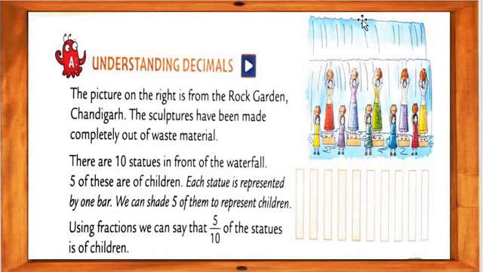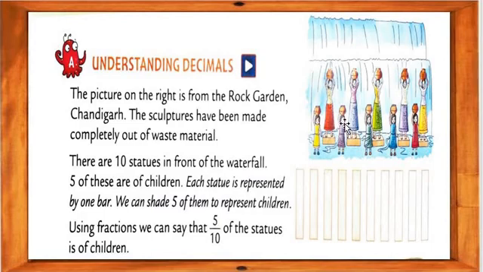Sculptures have been made completely out of waste material. There are 10 statues in front of the waterfall. See this, my dear students, here is the statue of a lady.